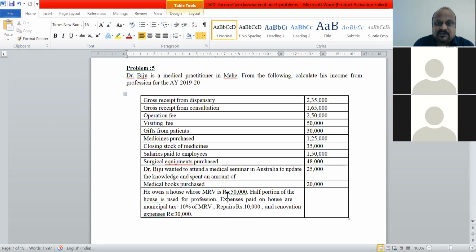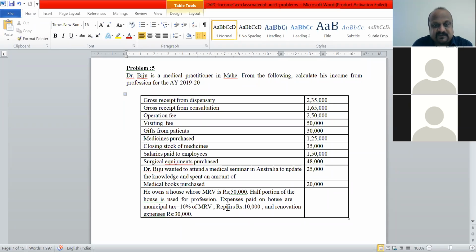So only 50% of this we have to consider, and we can consider the municipal tax on whatever he is using for his business, that is again allowed. Municipal tax paid on residential purpose is not considered an allowable expenditure, but here it is. 50% of this can be allowed. Repairs, rupees 10,000 here. Again repairs is an allowable expenditure, but this entire 10,000 we cannot take here because 50% is used by business, other 50% is used for personal use.